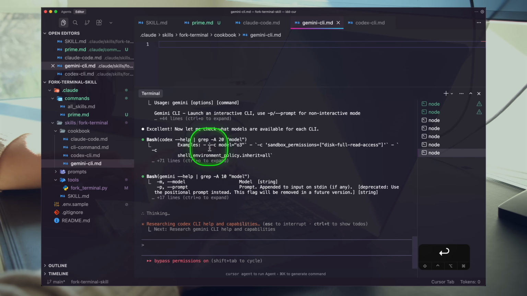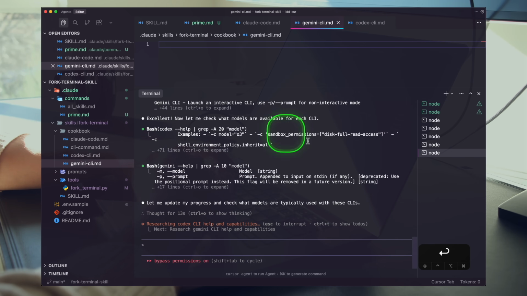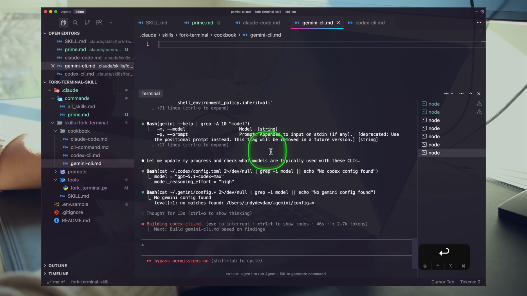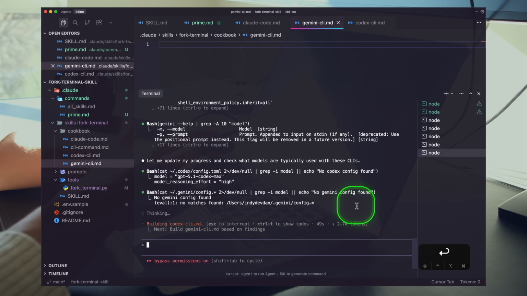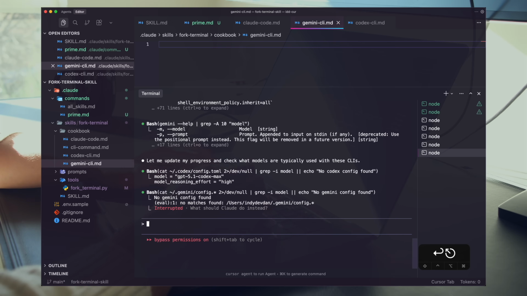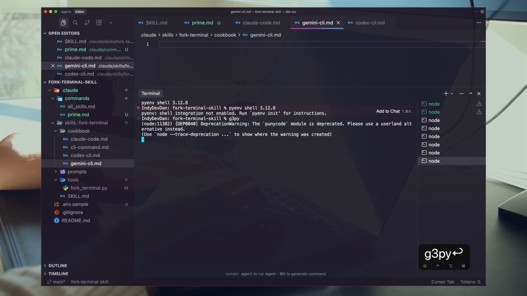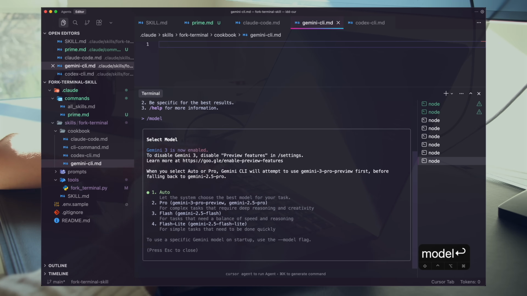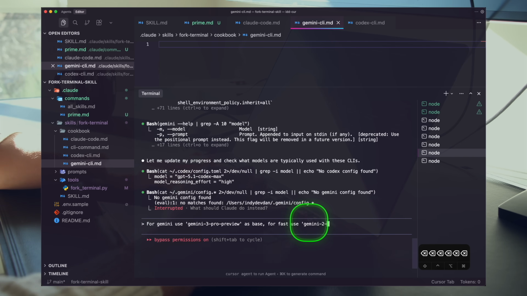And so it probably is having some trouble here figuring out which models to use. Exactly, yeah, so it's not sure what models to use. So I'm gonna stop it here, and I'm just gonna be really specific, right? I want that new Gemini 3 Pro model for Gemini. Use Gemini 3 Pro Preview as base. For fast, use, I think it's Gemini 2.5 Flash. Let me just open up the Gemini CLI here quickly to make sure that I'm right about that. If I go to models here, okay, Gemini 2.5. So we're going to say 2.5 Flash.